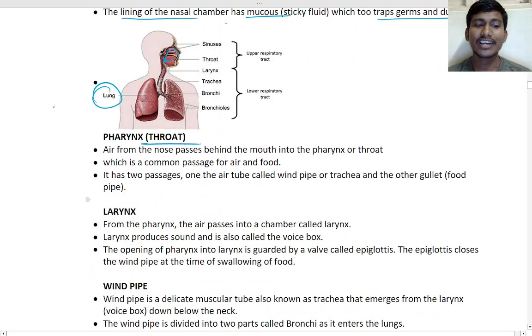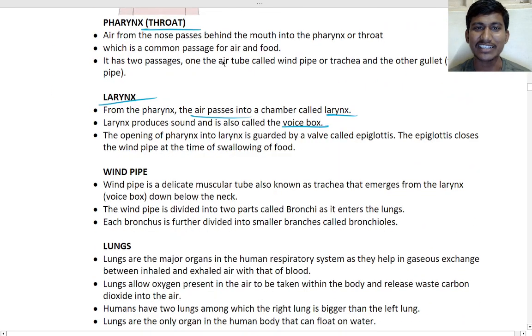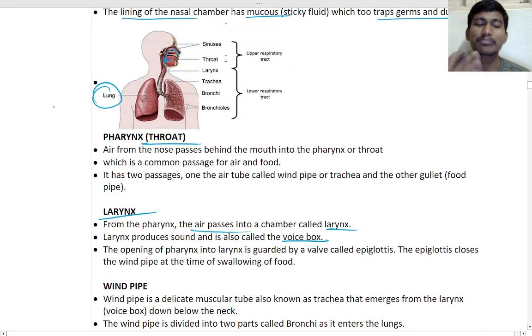After the throat, the larynx will be there. This is the larynx. From the pharynx, air passes to the larynx, and the larynx produces sound and is called the voice box. We are speaking. How are we speaking? We are speaking using the larynx, the voice box. The opening of the pharynx into the larynx is guarded by a valve called the epiglottis.